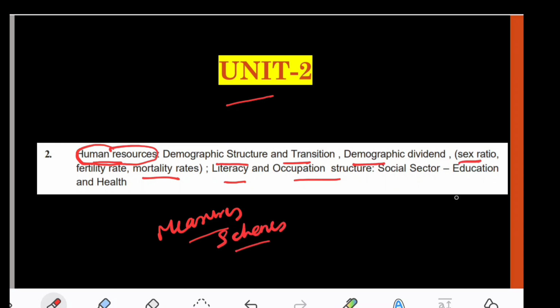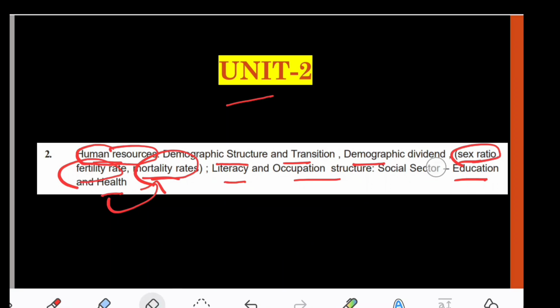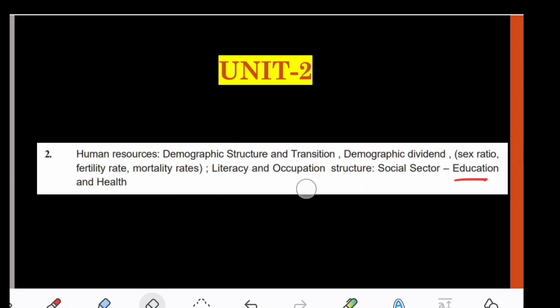However, you will find schemes in education and health. Under the health category, the programs are basically directed towards improving the sex ratio, decreasing mortality rates like IMR and MMR, and decreasing fertility rates. So you will generally see it that way. That is the reason we are now discussing this particular unit.